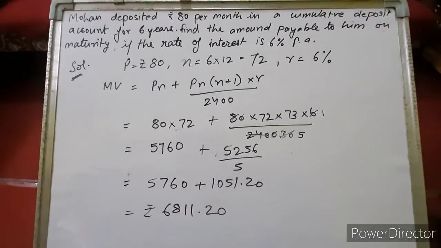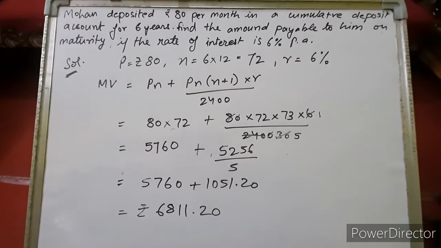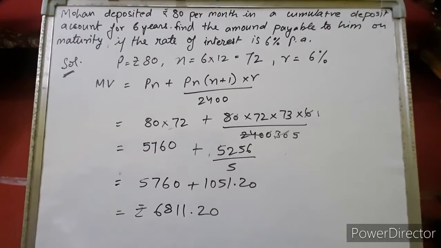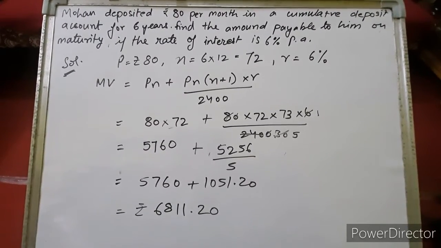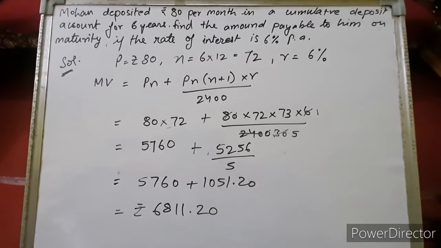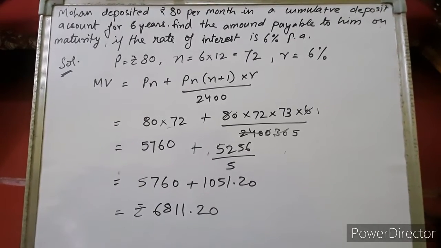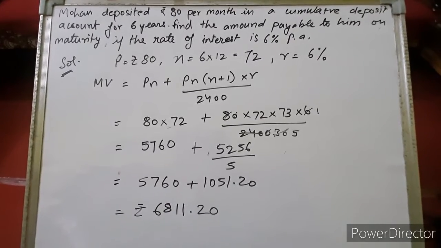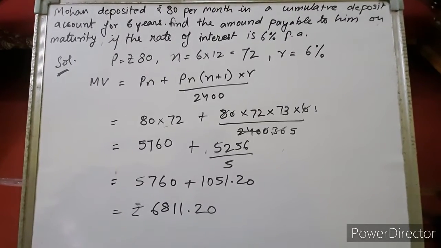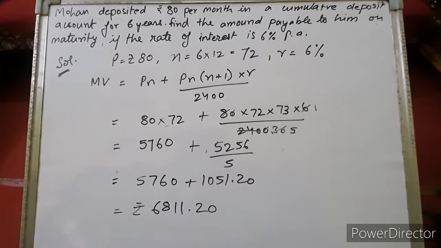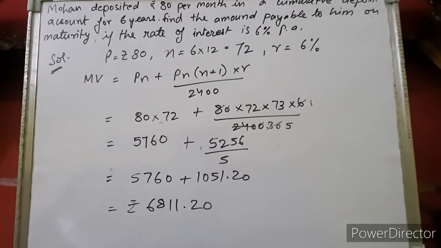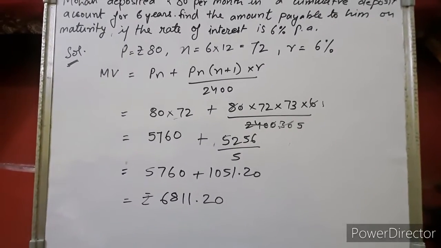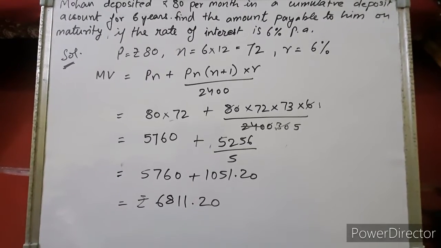Right? Let's understand the topic by discussing this sum, children. The sum says that Mohan deposited rupees 80 per month in a cumulative deposit account for 6 years. Find the amount payable to him on maturity if the rate of interest is 6% per annum.